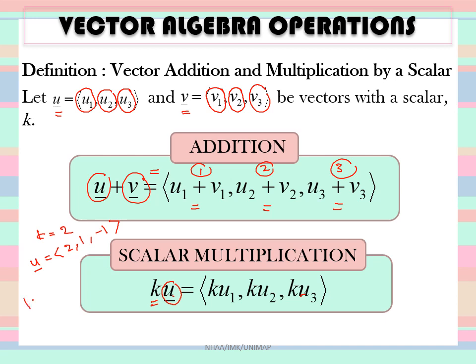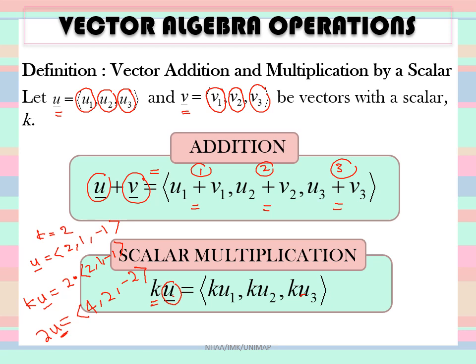Then k times u means multiplying 2 with the vector 2, 1, minus 1, which produces the new components: 2 times 2 is 4, 2 times 1 is 2, and 2 times minus 1 is minus 2. So this is 2u. Understand?